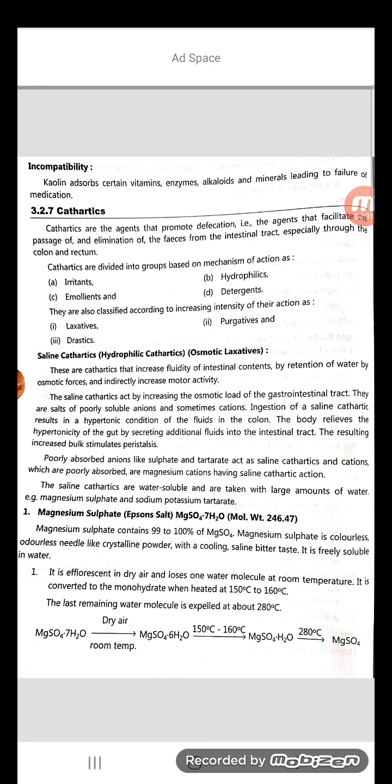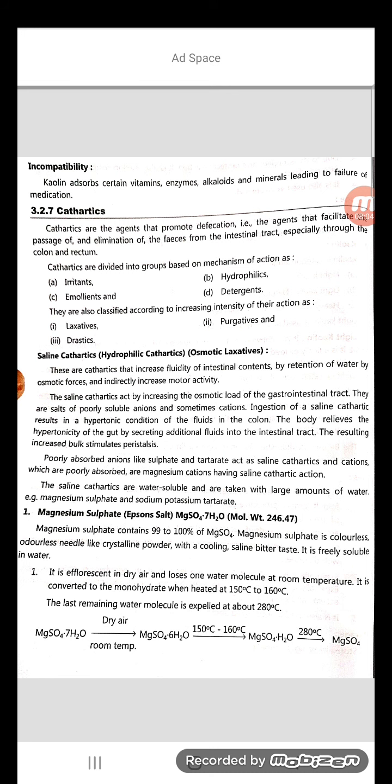Next, the second type of mechanism is the bulk purgative. Here these are the agents which are able to increase the bulk of intestinal contents. These are cellulose or non-digestible types of materials which swell considerably when they get wet, and because of the increased bulk, they stimulate the peristalsis.